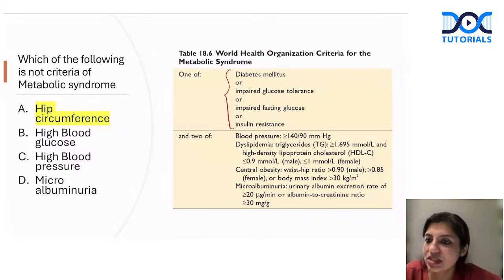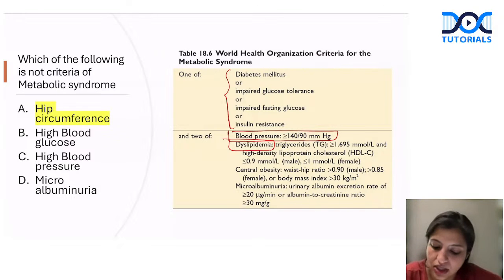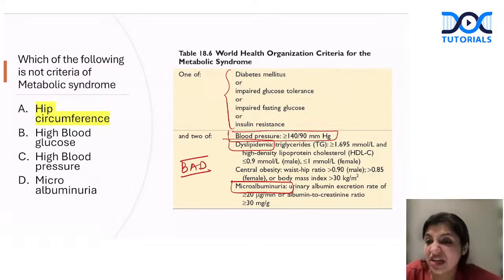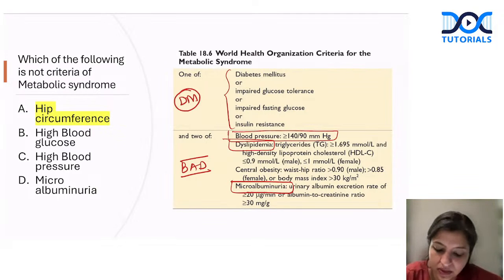Any person who is diabetic will have high BP. Lipids will show dyslipidemia, that is triglycerides will be high and HDL will be low. Third, protein starts coming in the urine, so there will be microalbuminuria. This is simply remembered as BAD. Bad things start happening once you become diabetic. So what is B?